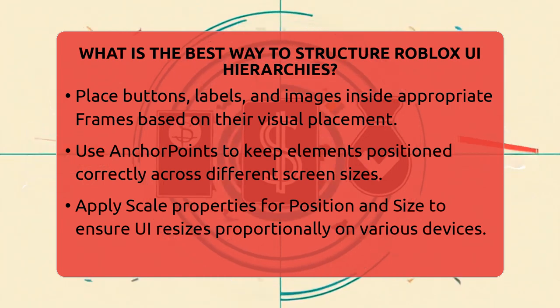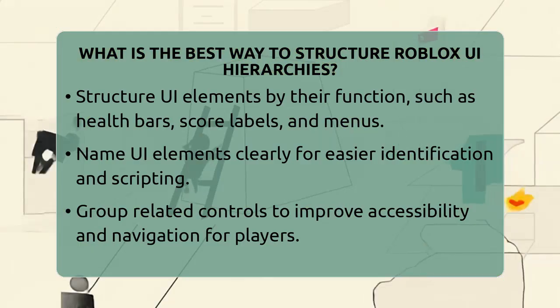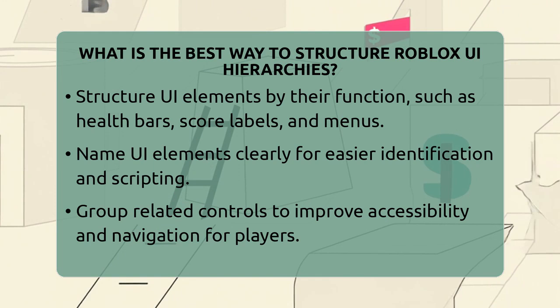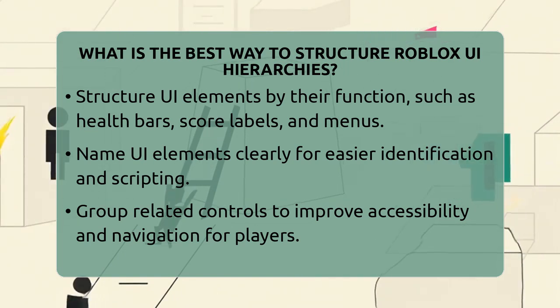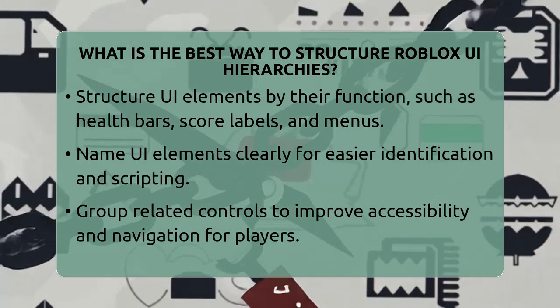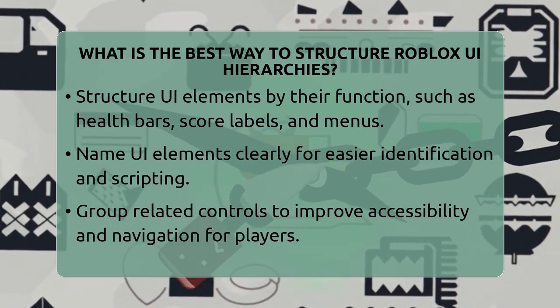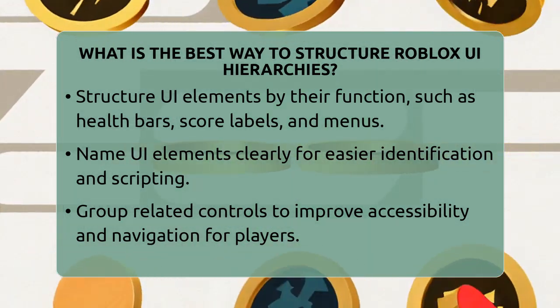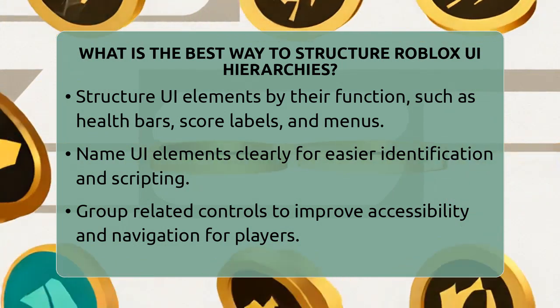Organize your UI by function. Place health bars and score labels around the edges of the screen. Keep menus and settings screens separate in their own frames. When you need to update or add new features, this clear structure helps you find and change things quickly.